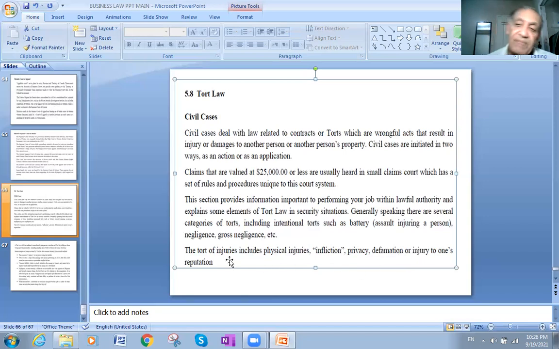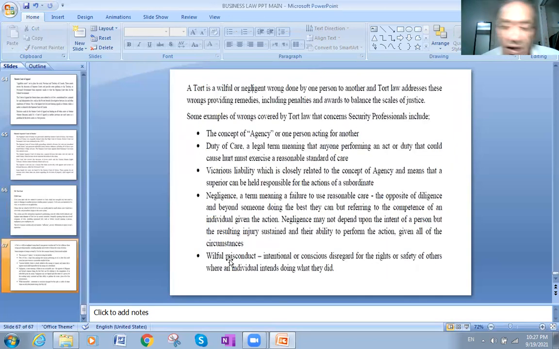So even spoiling a person's reputation, saying about him that he's bad, his shop is bad, he doesn't do business, he cheats the people, all of those are kinds of defamation. Defamation means you try to spoil the reputation of this person. This also goes under tort law.